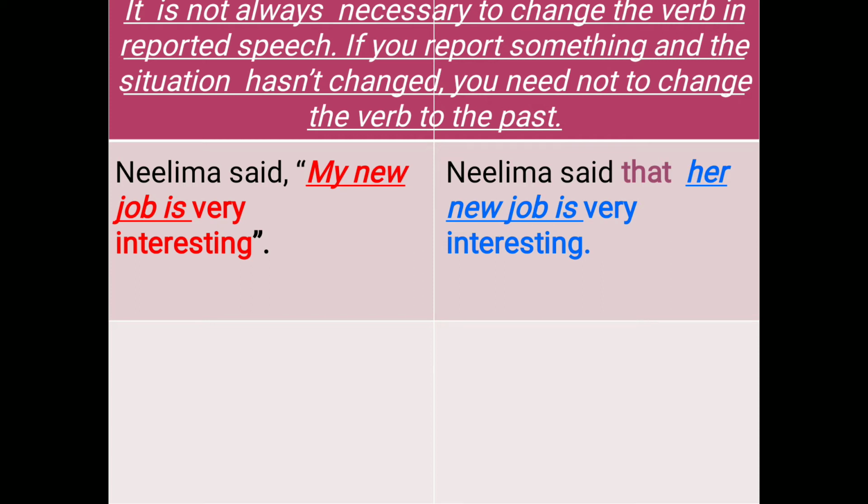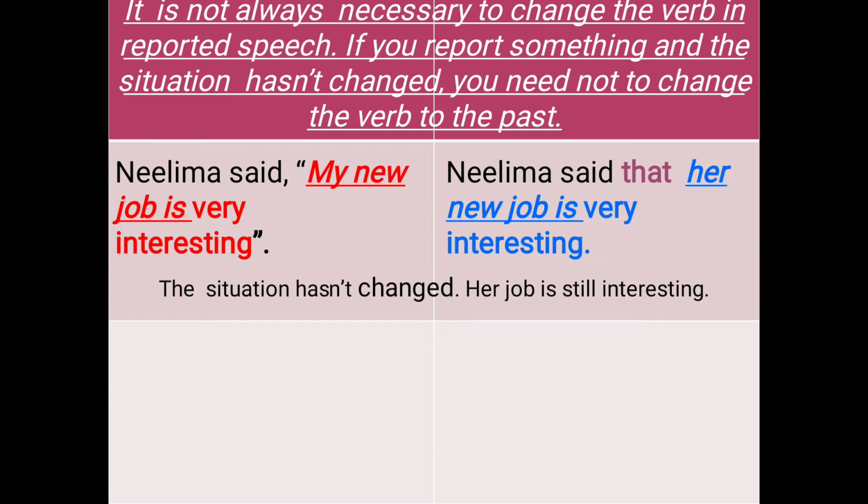Observe these two sentences. The underlined sentence in both direct and indirect speech has not been changed. The tense remains the same. "My new job is very interesting." In reported speech, "her new job is very interesting." Here only the pronoun "my" has been changed to "her," and the tense remains the same because the situation hasn't changed. Her job is still interesting. So you need not change the verb to the past.